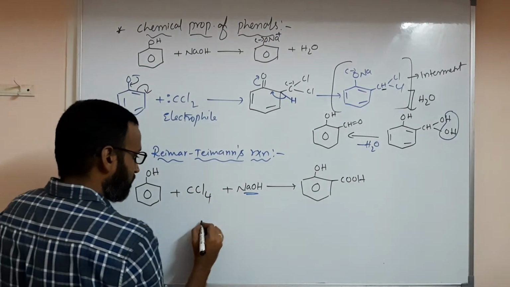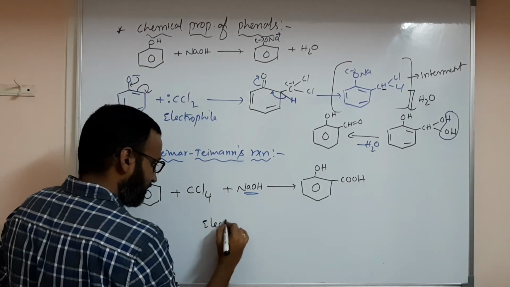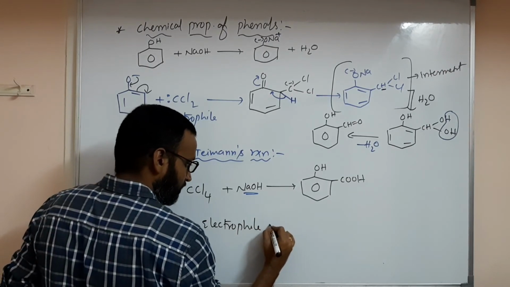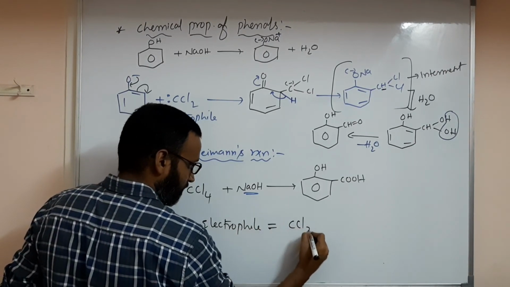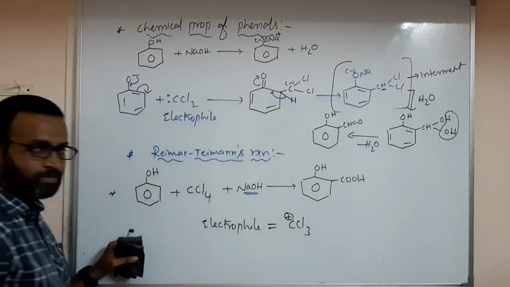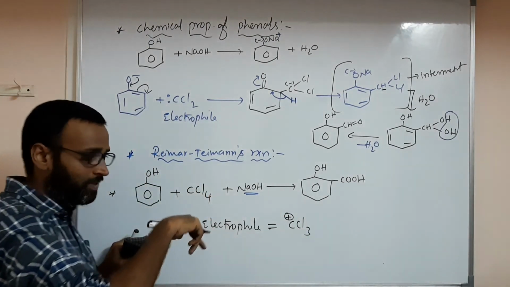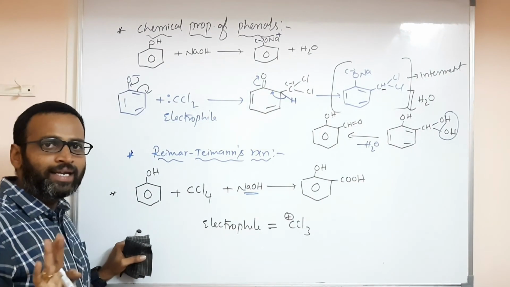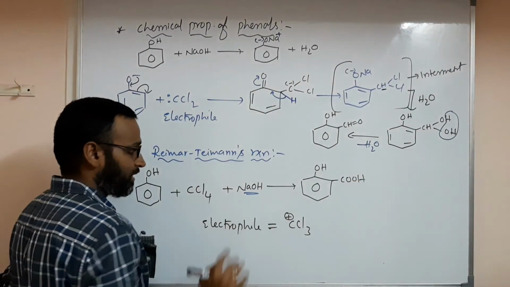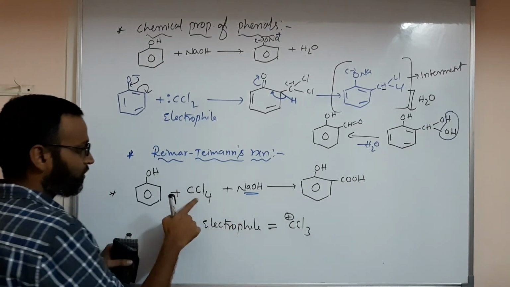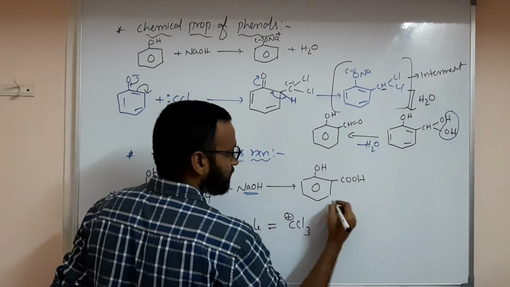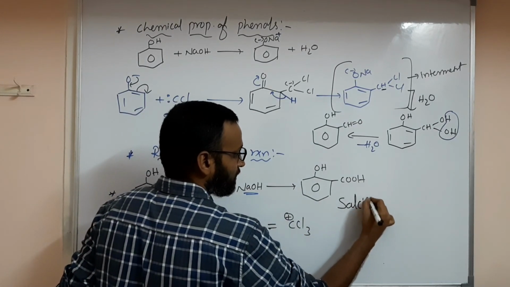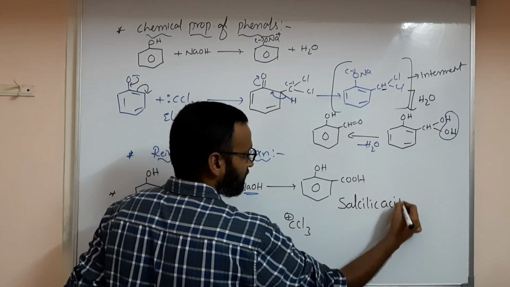So here the electrophile is simply, if I write like this, better, CCl3 plus. In the previous example, when you took CHCl3, CCl2 dichlorocarbene is the electrophile. Here CCl3 plus. Here when you are using CCl4, the product is C6H4OH and COOH. This is called salicylic acid.